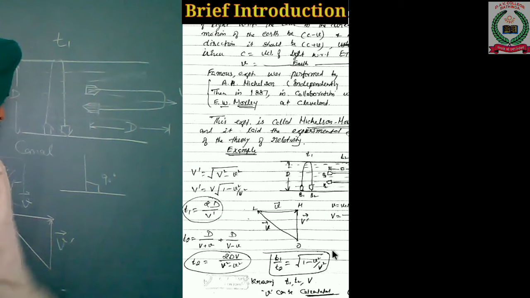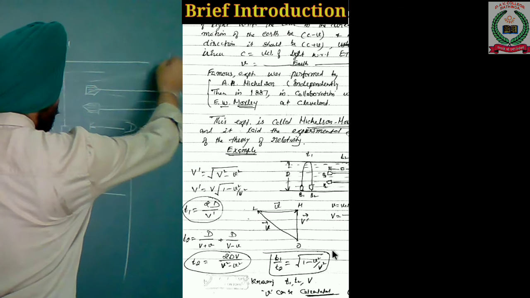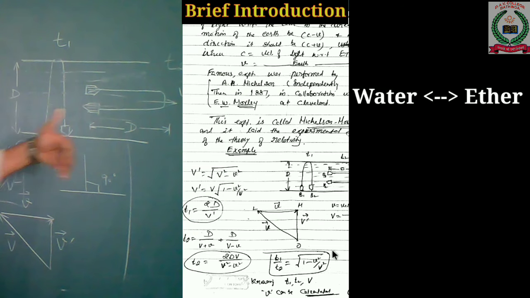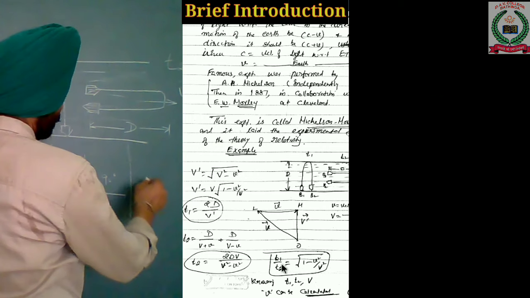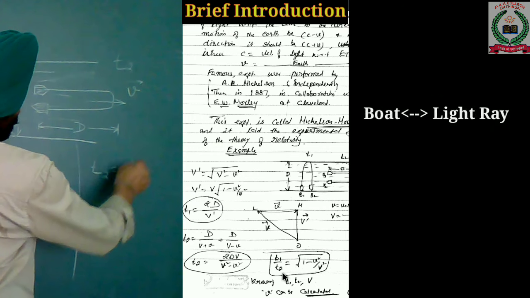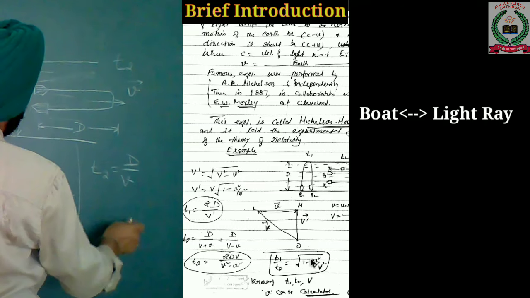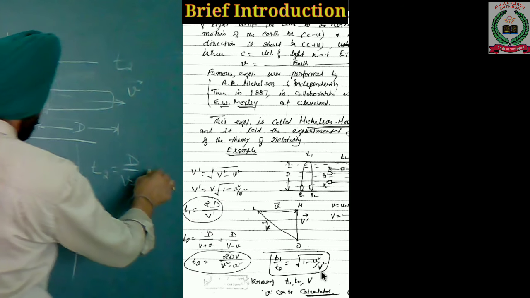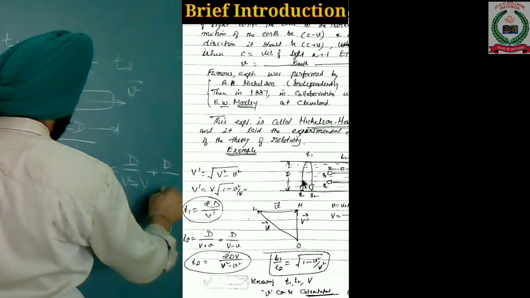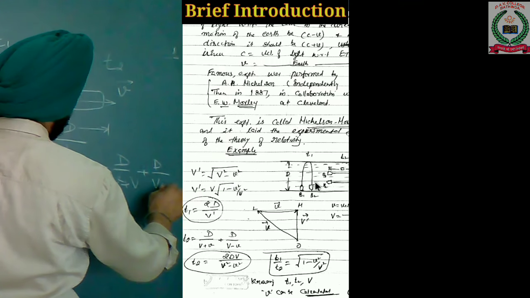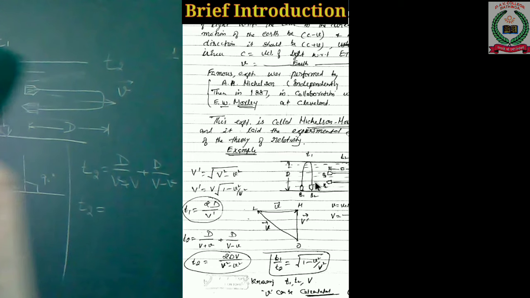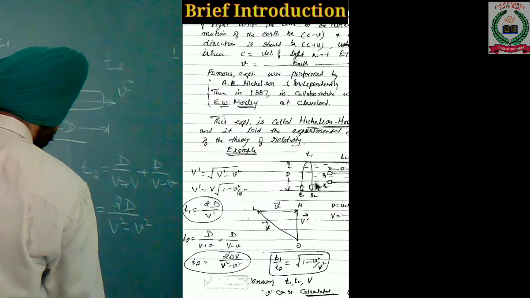So if small v is 0, that is, if water is compared with the ether and the ether exists and is at rest, then t1 by t2 must be equal to 1, because v is equal to 0. By knowing the values of t1, t2 and capital V, small v can be calculated. So if ether exists and it is moving, then we can calculate its velocity with respect to earth, or the velocity of earth with respect to ether. So this method can be used.